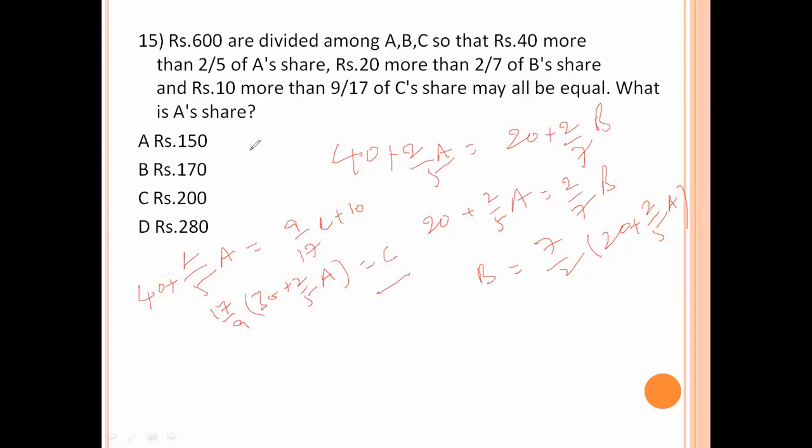Now A value is A plus B value. B value is 140 by 2, 70 plus 7 by 5A, plus C, 170 by 3 plus 34 by 45A. A plus B plus C equal to 600.